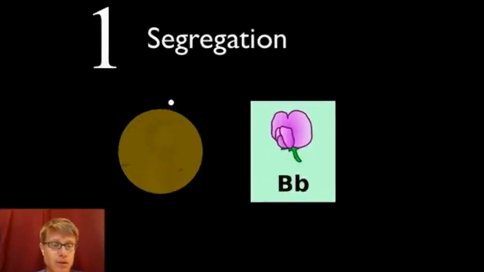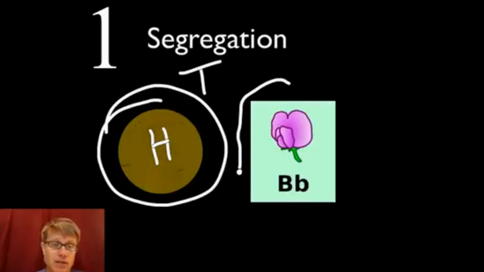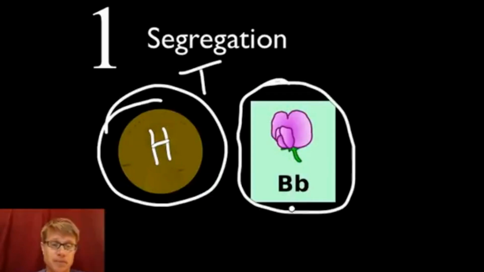And so I got a coin here because the actual way you get genes is almost like a coin flip. So if you think about a coin, it has heads on one side and tails on the other. When you flip a coin, what are the odds that you're going to get heads or tails? Well, it's a 1 in 2 probability that you'll get heads. Same thing with genes. And so if this is that F1 generation, and this shouldn't be B, this should be P. So we'd say this is big P, little p.